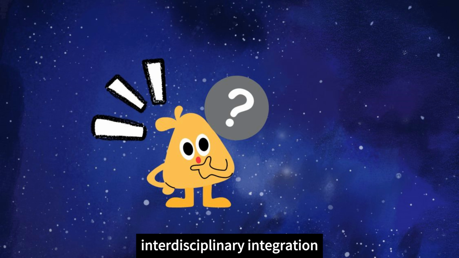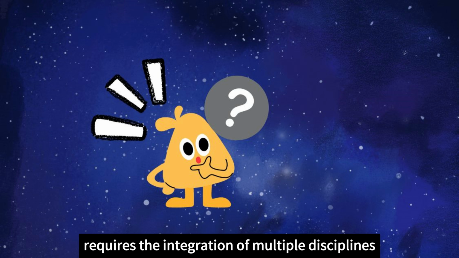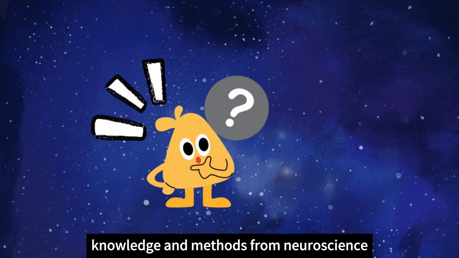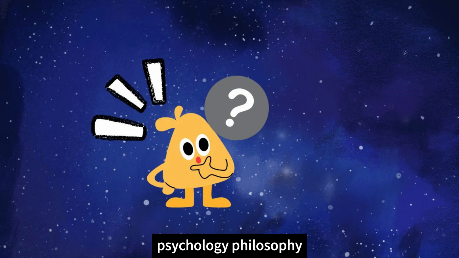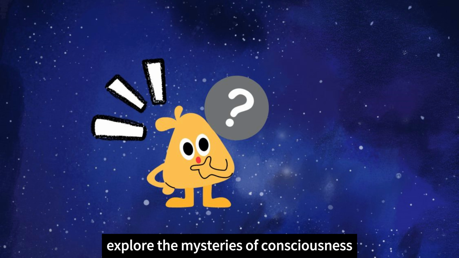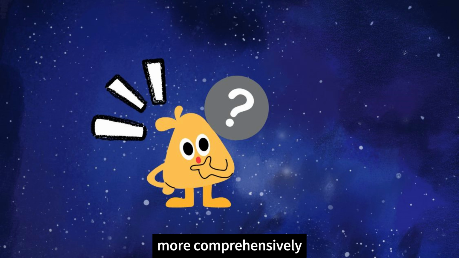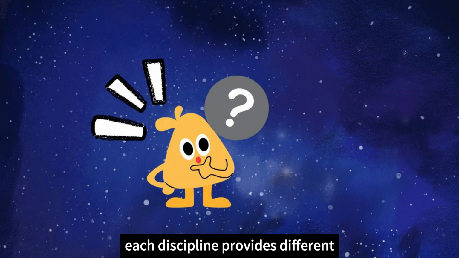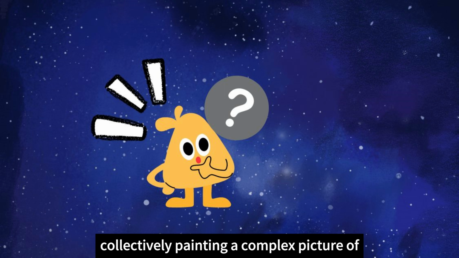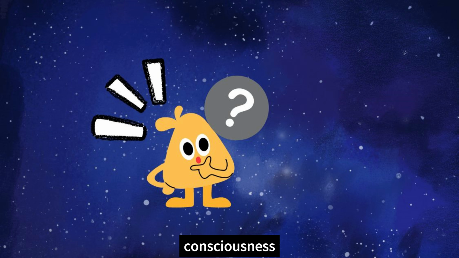Interdisciplinary integration. Consciousness research requires the integration of multiple disciplines. Knowledge and methods from neuroscience, psychology, philosophy, and artificial intelligence are being combined to explore the mysteries of consciousness more comprehensively. Each discipline provides different perspectives and approaches, collectively painting a complex picture of consciousness.